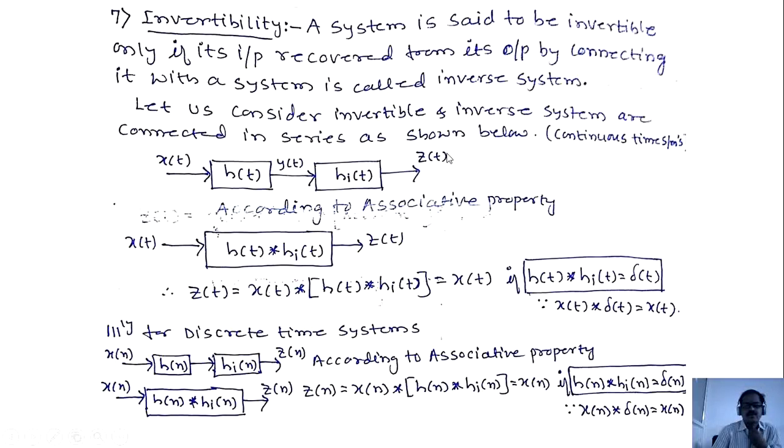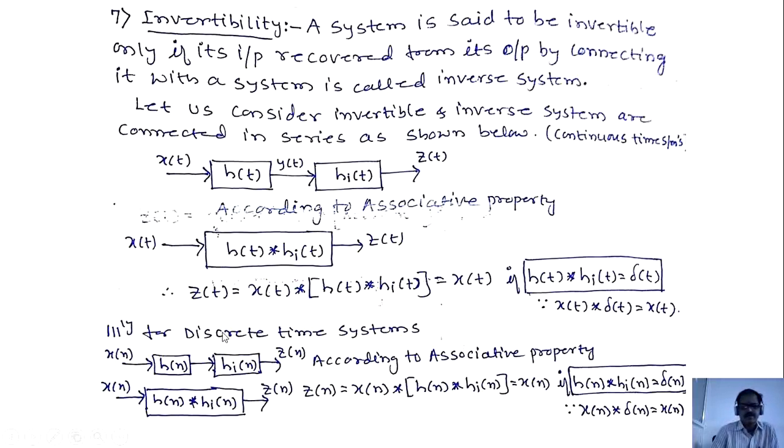I want to recover x of t here by connecting this inverse system, so z of t should be equal to x of t. If I want to get that, h of t convolved with h I of t should be equal to delta of t. If h of t convolved with h I of t equals delta of t, then z of t equals x of t convolved with delta of t, which equals x of t.